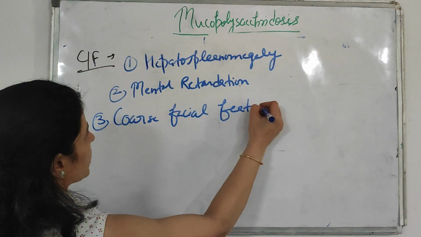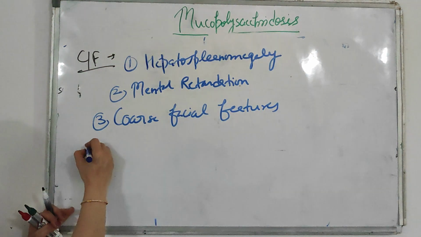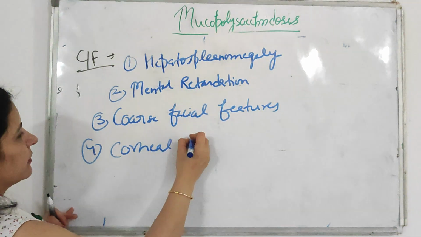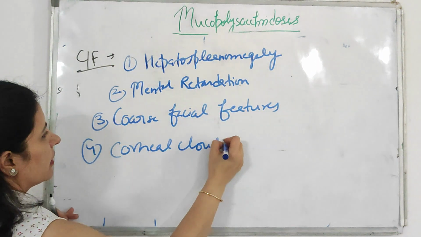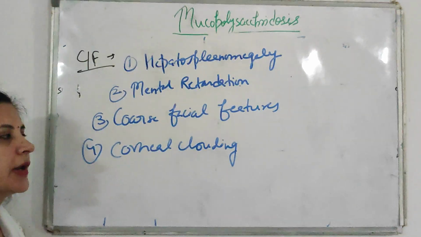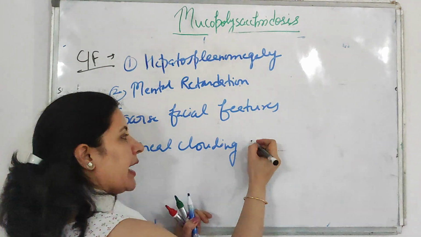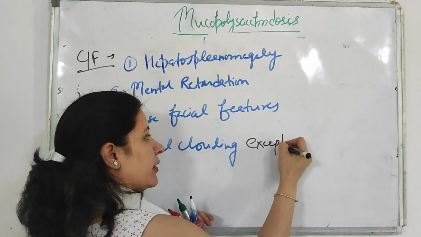Coarse facial features are there. Okay. Fourth is corneal clouding. Remember, corneal clouding is present in all mucopolysaccharidosis except Hunter.